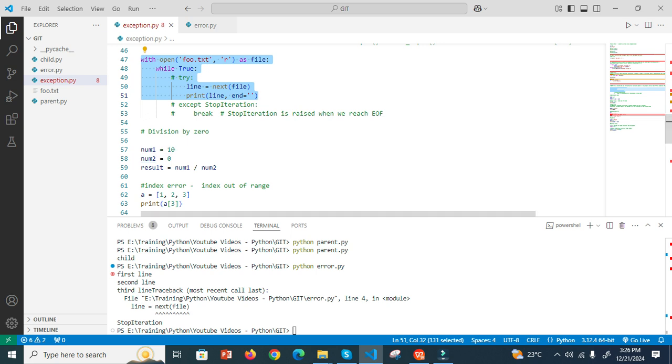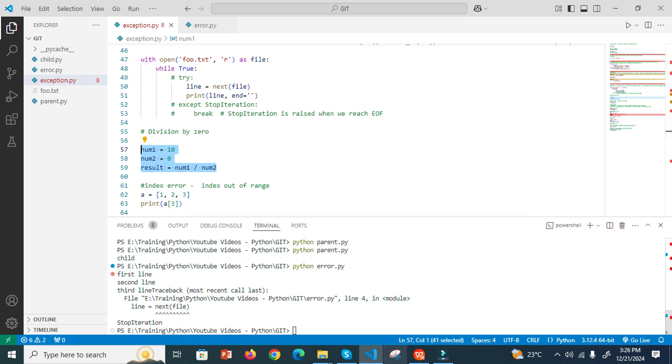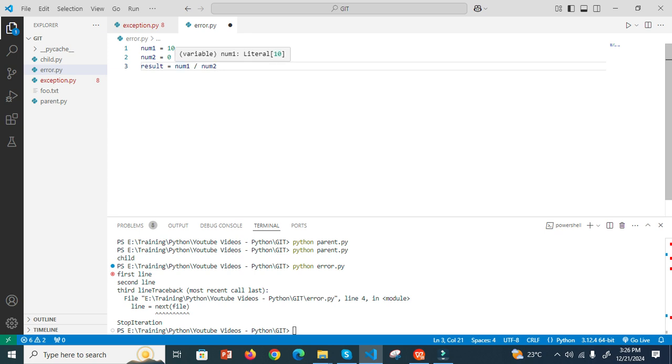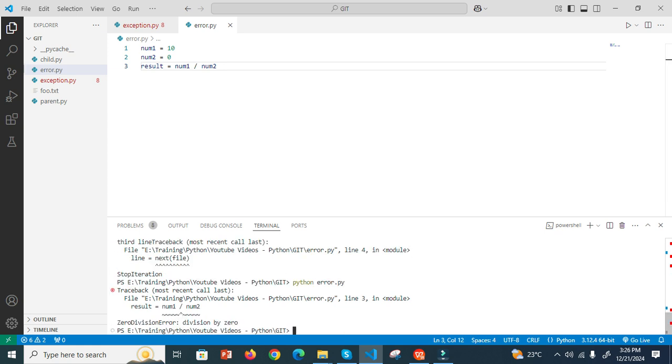Now division by zero. For example, I have num1 as 10 and num2 as 0. Now I am trying to divide. When you divide something by 0, it is going to give an error. Let's see what is the outcome of this. See, it gives division by zero, a ZeroDivisionError. Okay, we get this error.